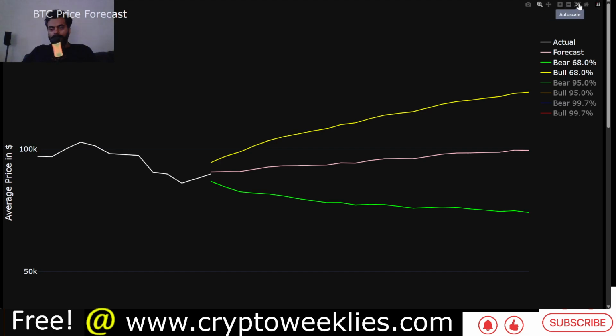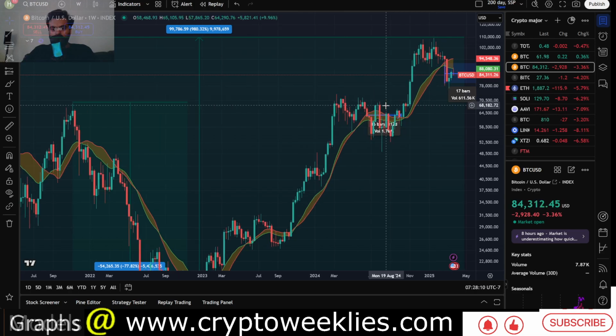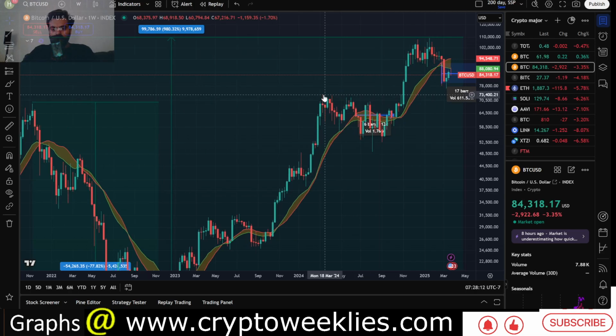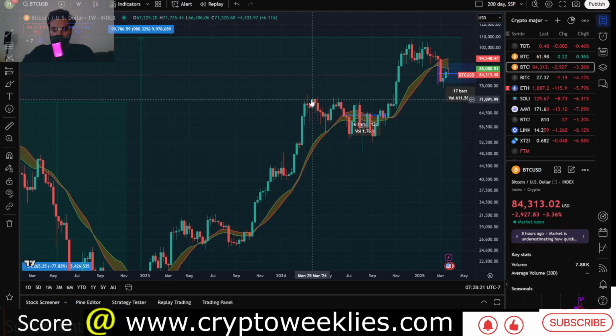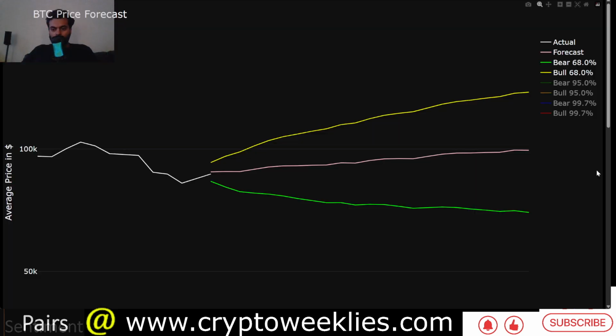Unless there is a panic in the market, Bitcoin is unlikely to go lower than the highs of 2024, somewhere around 71-72k. That's where the weekly close for Bitcoin was in 2024.